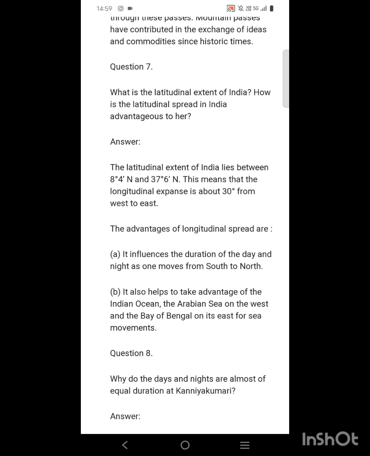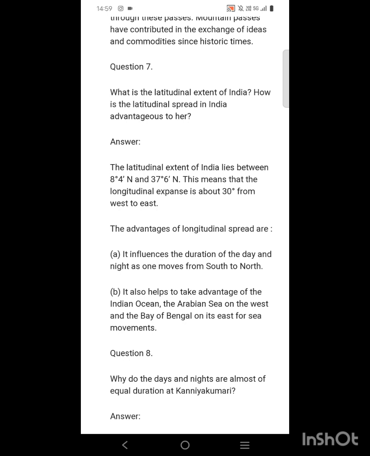Number 2. It also helps to take advantage of the Indian Ocean, the Arabian Sea on the west and the Bay of Bengal on its east for sea movements. So, the latitudinal extent that I have already told is 8 degree 4 minute north and 37 degree 6 minute north. And this means that the longitudinal expanse is about 30 degree from east to west. Means there is a difference of 30 degrees.